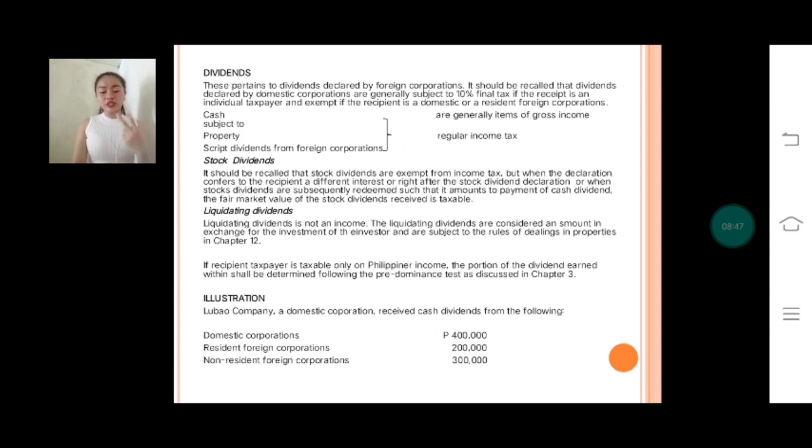So there are two scenarios. Assuming Lubao is a domestic corporation, the 500,000 total dividends from foreign corporations shall be included in gross income because domestic corporations are taxable on world income. And scenario 2, assuming Lubao is a resident foreign corporation, only a portion of the 200,000 dividends from the resident foreign corporations, determined as earned within by the predominance test, shall be included in gross income. The situs of dividends from the non-resident foreign corporations is abroad. So that's all. Thank you.